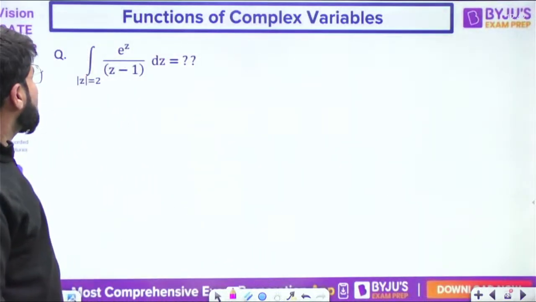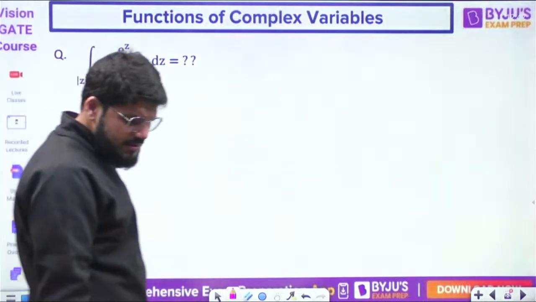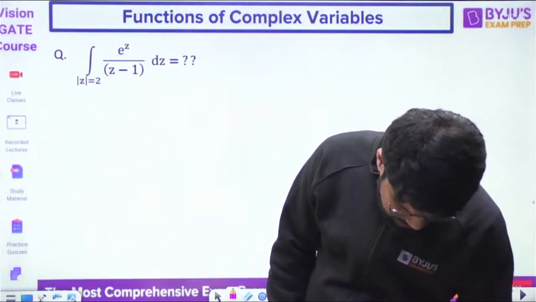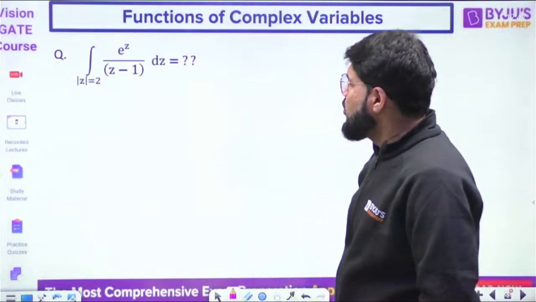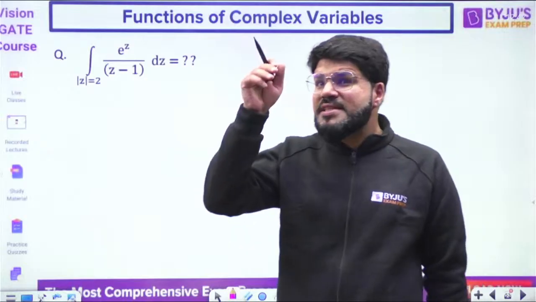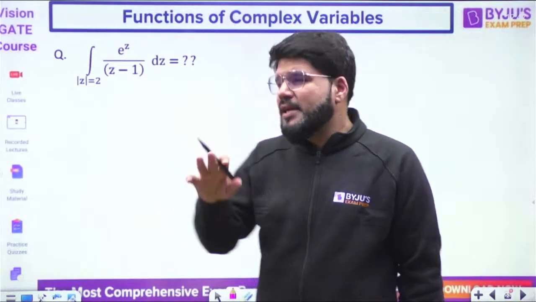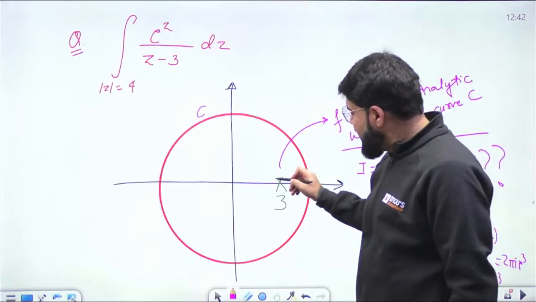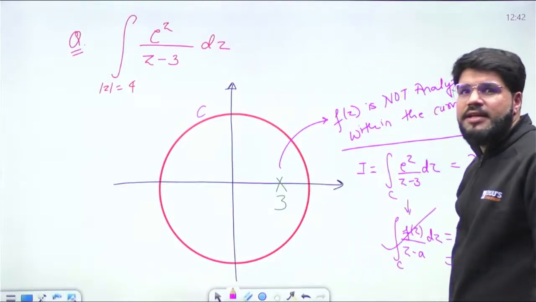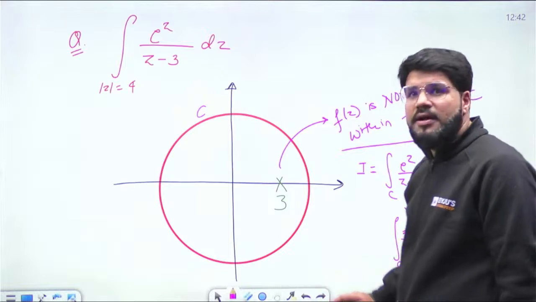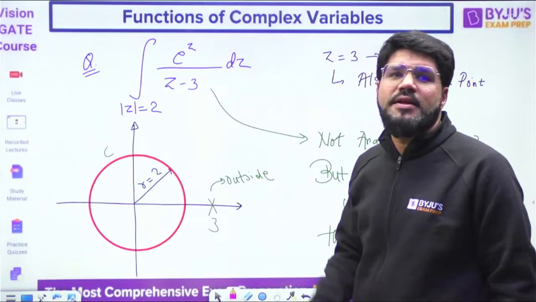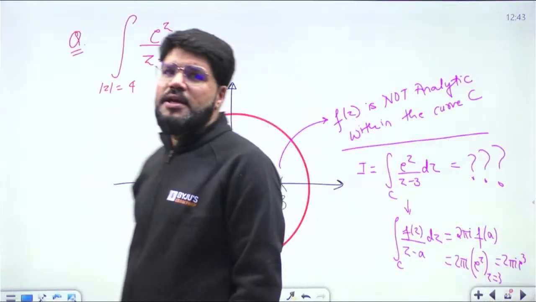Next, integral e power z upon z minus 1 dz over mod z equal to 2. Even if the point lies on the curve, if it is lying within or on the curve, then we use the Cauchy integral formula. If it is outside, then the answer is 0, by the direct Cauchy theorem. Clear, everybody?